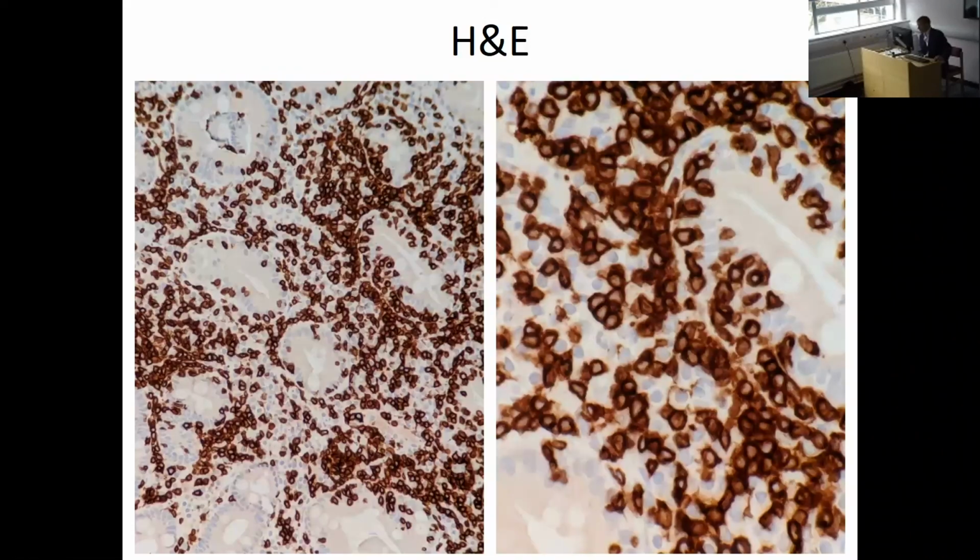On the CD3 stain, as I say, this will pick up both surface and cytoplasmic CD3. You can see probably in the middle on the right slide, to the right-hand side, there's epithelium there with large numbers of intraepithelial lymphocytes, actually, staining with CD3, we can't tell whether that's surface or cytoplasmic.